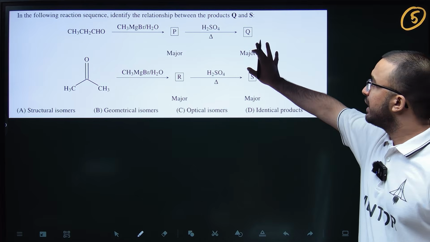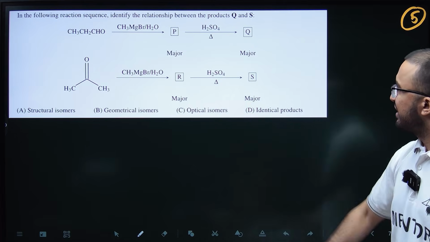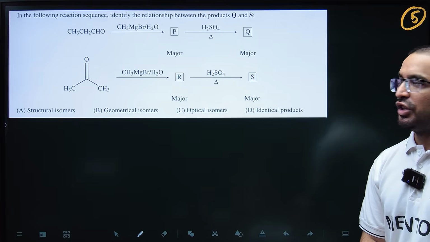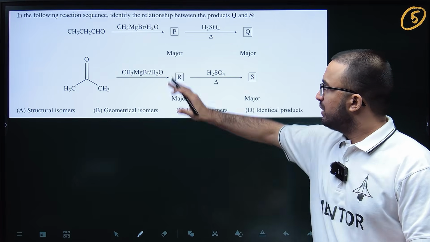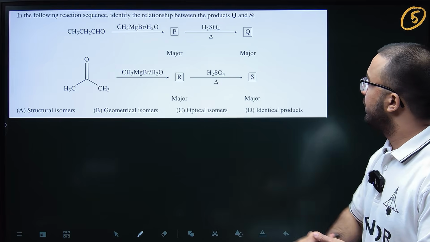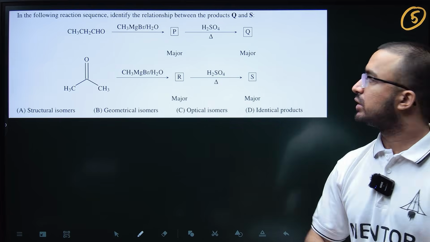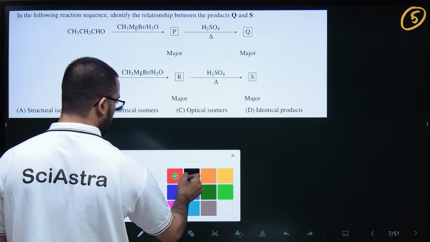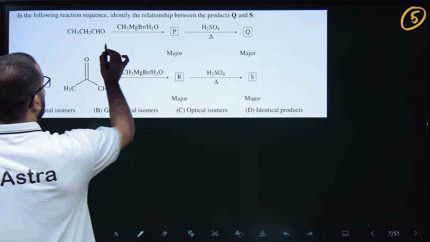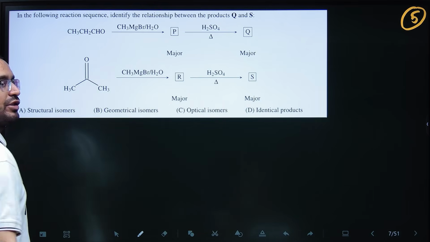So in this question again we have to form the products first, and then we have to give the relationship between Q and S. So these are the major products of this reaction mechanism, right? We have to find the relationship between Q and S. So first do the reaction mechanism. So this is aldehyde CH3 CH2 CH2.